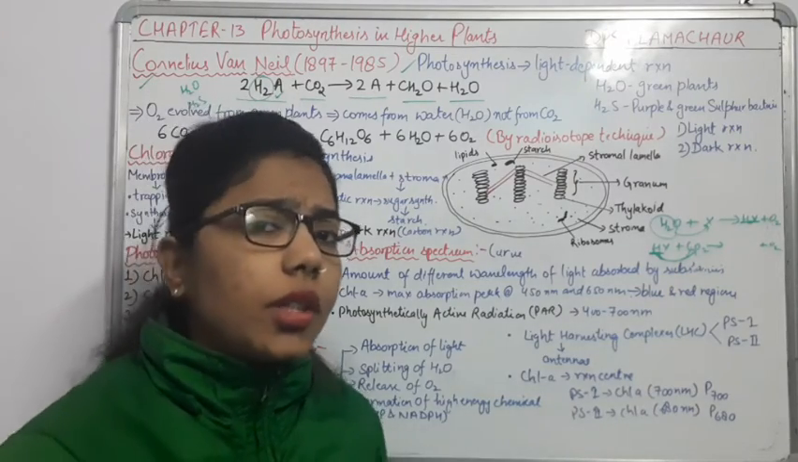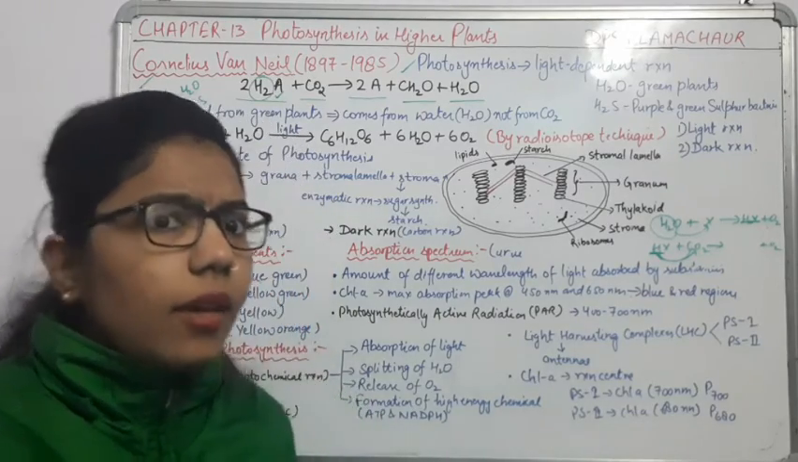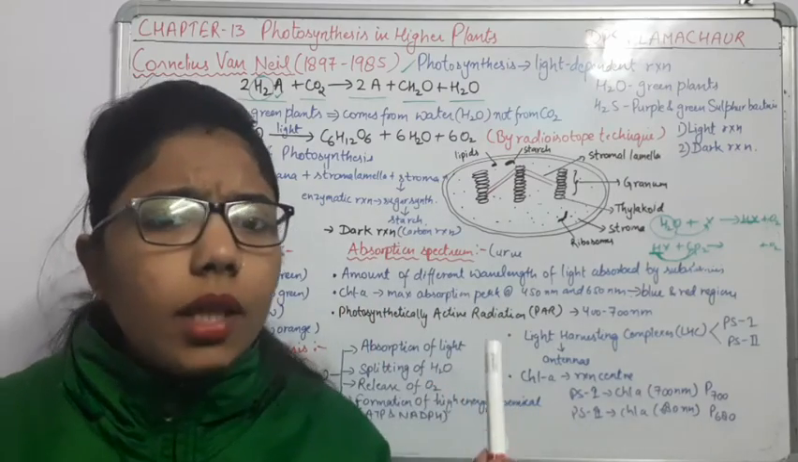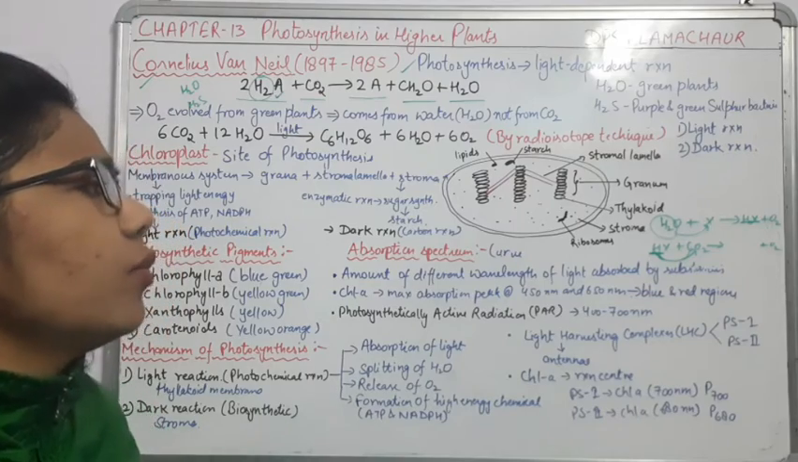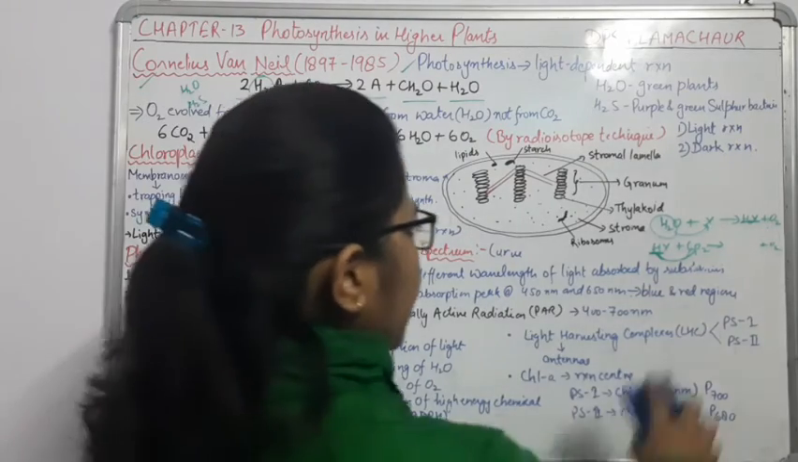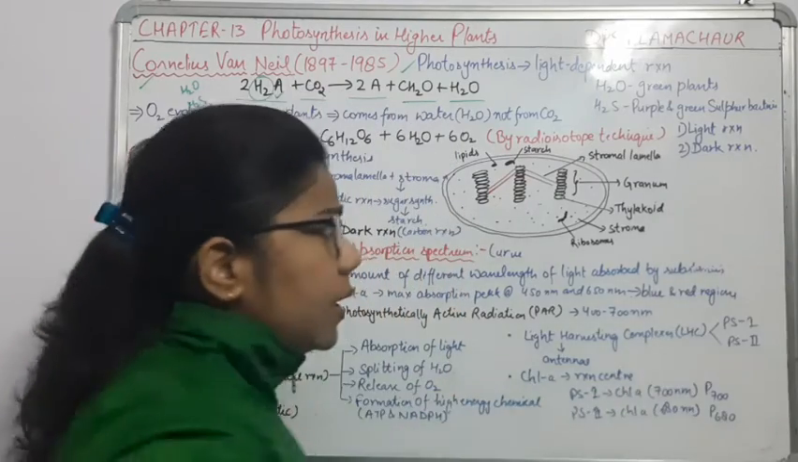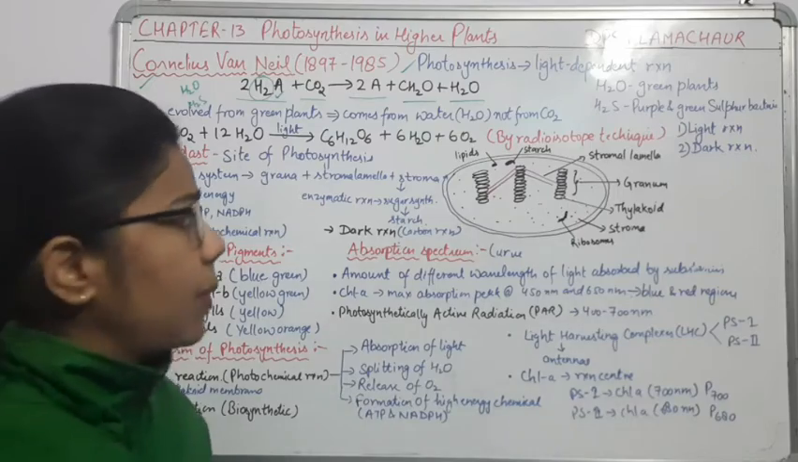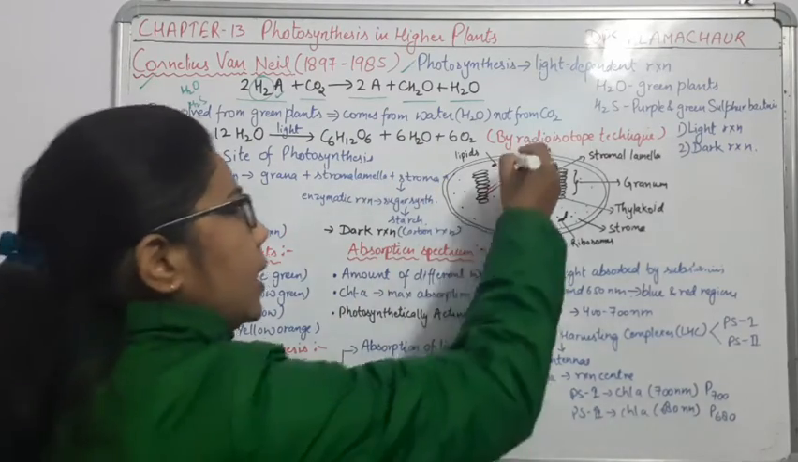Now the question arises: the oxygen which we are getting from the plants, is it coming from CO2 or from the water? This question may be there. So how can you prove this? Earlier, scientists proved this with the help of an experiment known as the radioisotope technique.